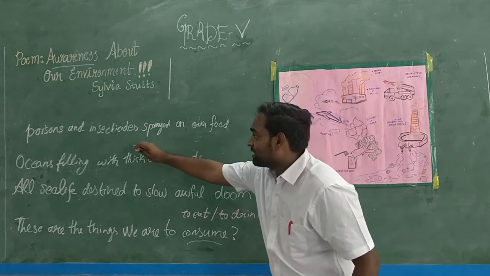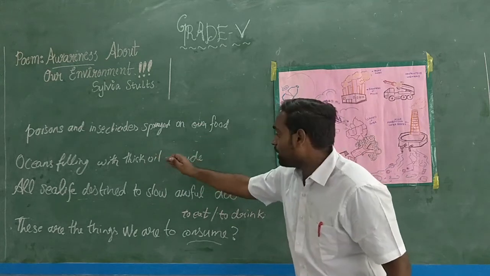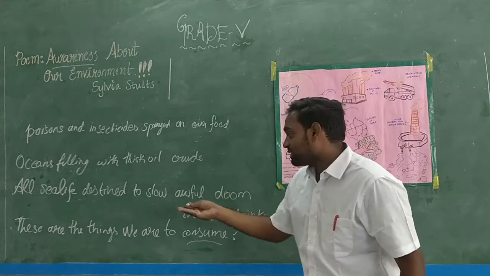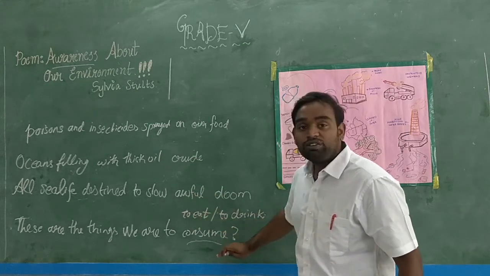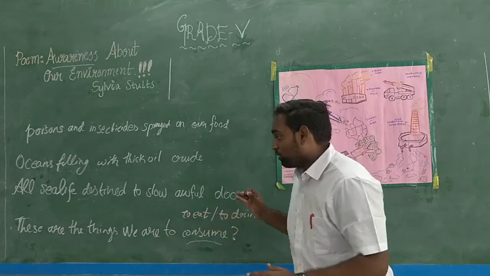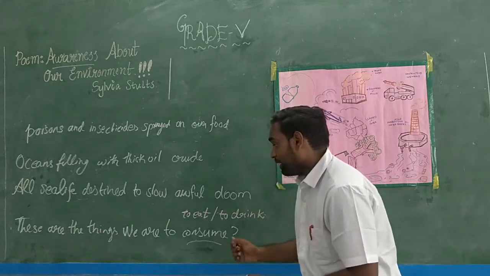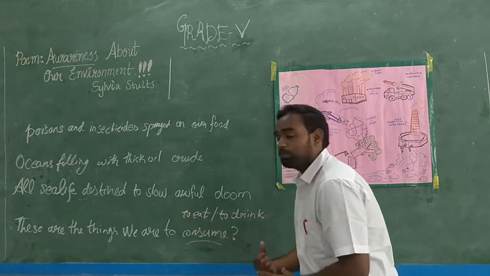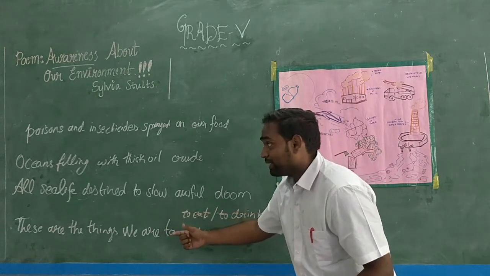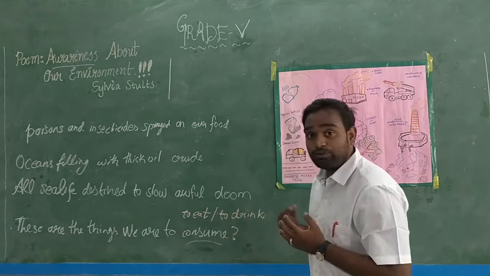Poisons and insecticides sprayed on our food, oceans filling with thick oil crude. All sea life destined to slow awful doom. These are the things we have to consume. Now we know the meaning of consume. So we'll look into the last line. These are the things we have to consume. What are the things she is mentioning? She is mentioning our food.